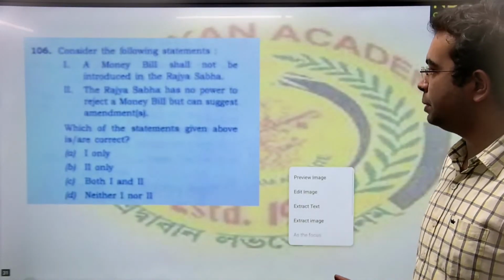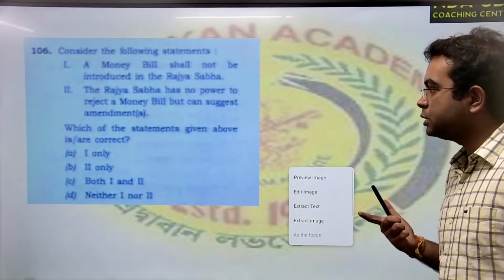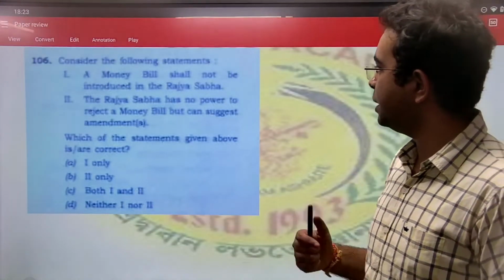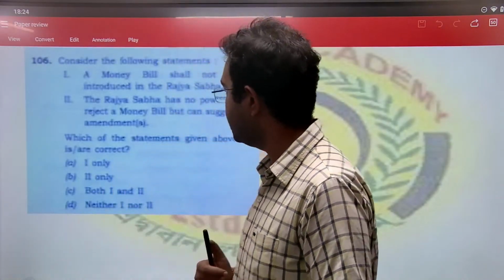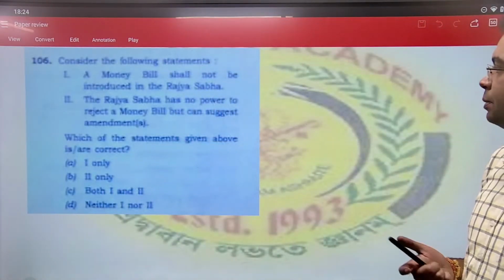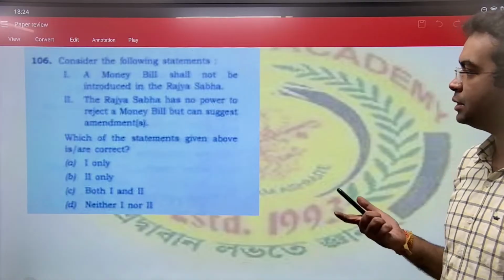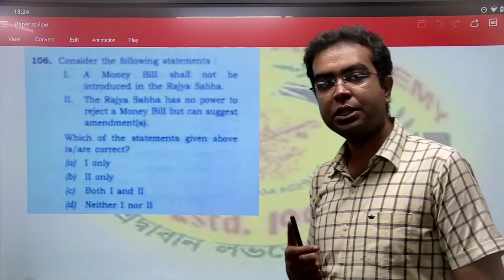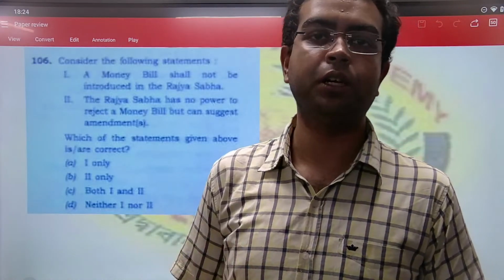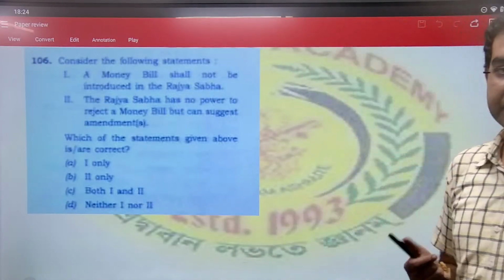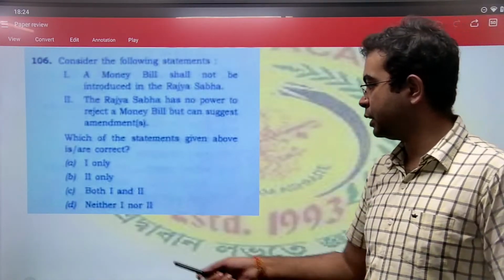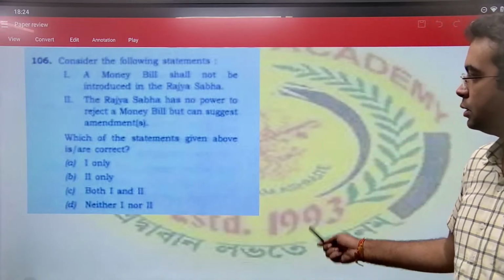Next question on money bill. Statement 1 says money bill cannot be introduced in the Rajya Sabha. Yes, it can only be introduced in Lok Sabha. Lok Sabha has special power. Statement 2, Rajya Sabha has no power to reject the money bill. It can suggest amendments. Yes. Rajya Sabha कह सकता है कि आप money bill में ये change कर लो, बस suggest ही कर सकते. But reject करने का power उसका नहीं. Correct statements क्या है? 4 point for option C is correct.